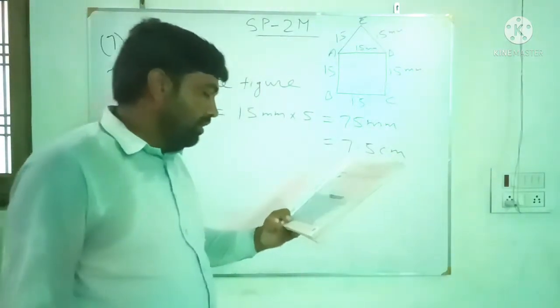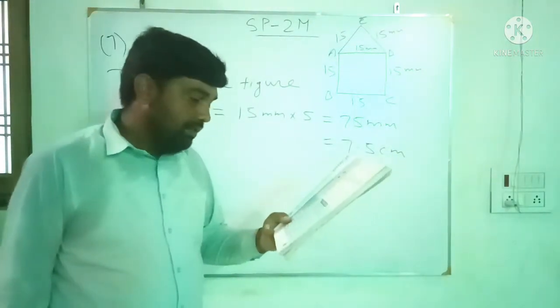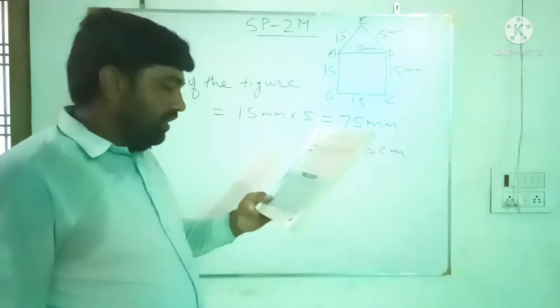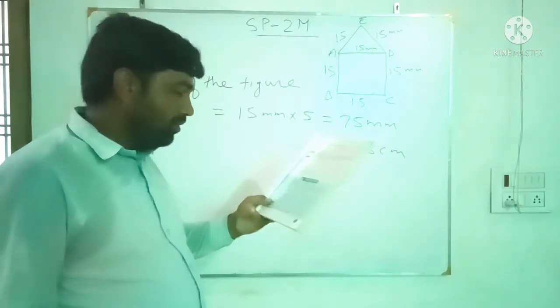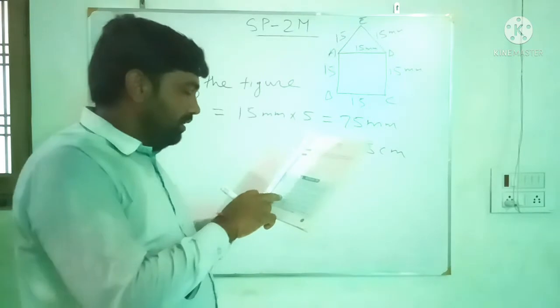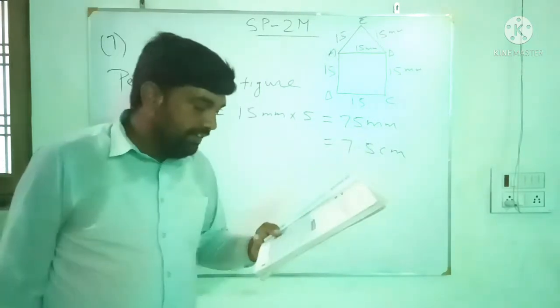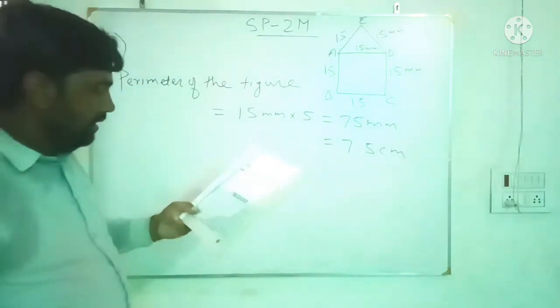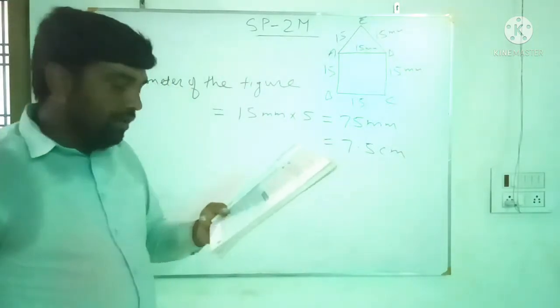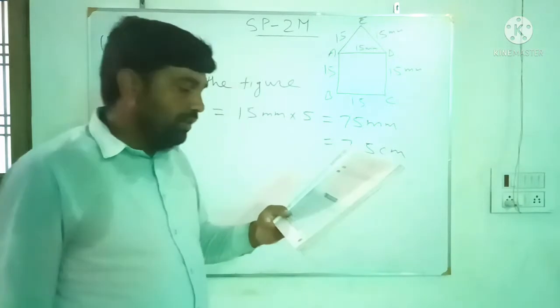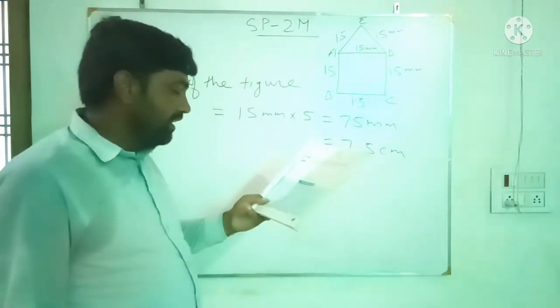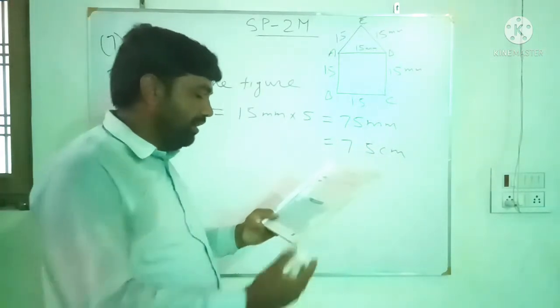Now question number 8. Diameter of the earth is 1 crore 27 lakh 56,000 meter. A new planet was discovered whose diameter is 5 by 86 of the diameter of the earth. Find the diameter of the planet in kilometer.